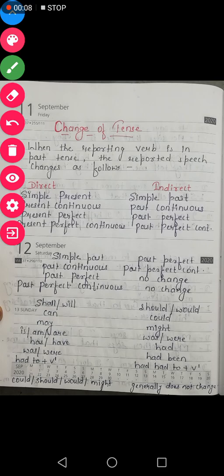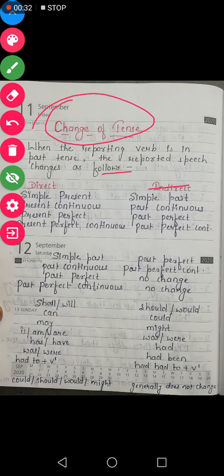Students, in this video we will understand more rules of direct and indirect speech. We have already understood change of person. Now in this video we shall be discussing change of tense, meaning how, according to tense, the changes in indirect speech take place.